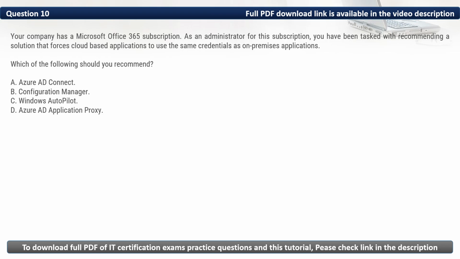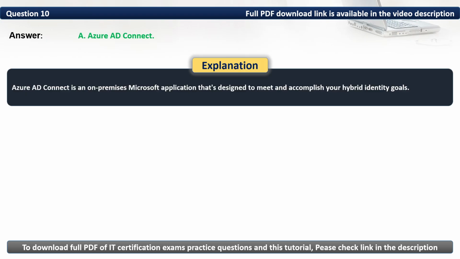Here in this question, we want a solution with which same credentials can be used for both on premises and cloud based applications. As such, the most appropriate option here is Azure AD Connect. Thus, the correct option is A. Azure AD Connect is an on premises Microsoft application that is designed to meet and accomplish your hybrid identity goals.